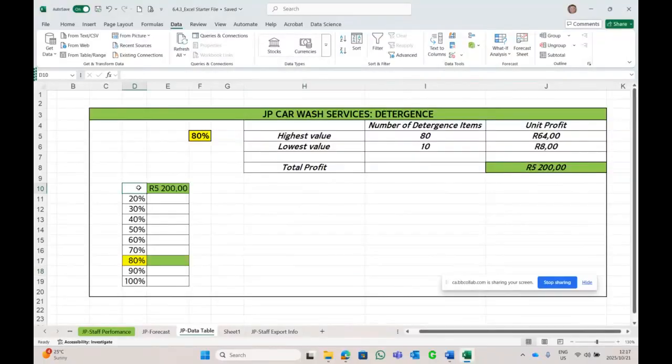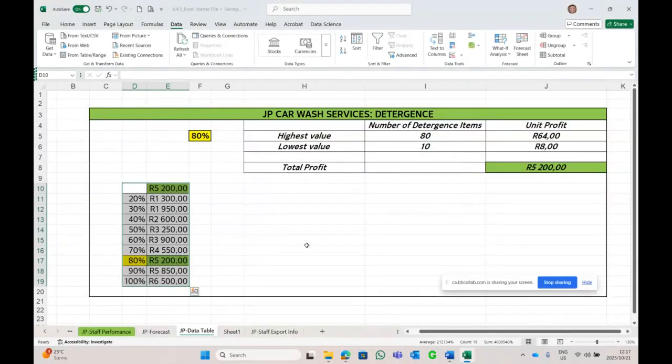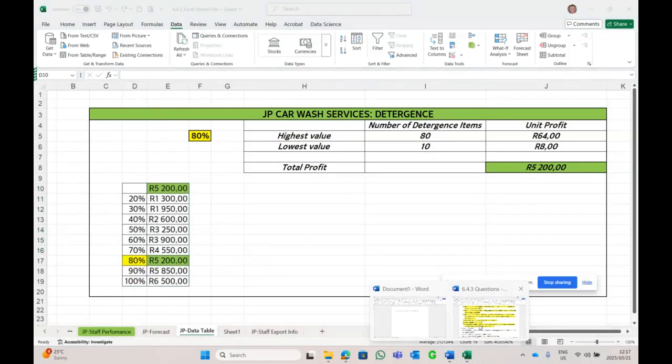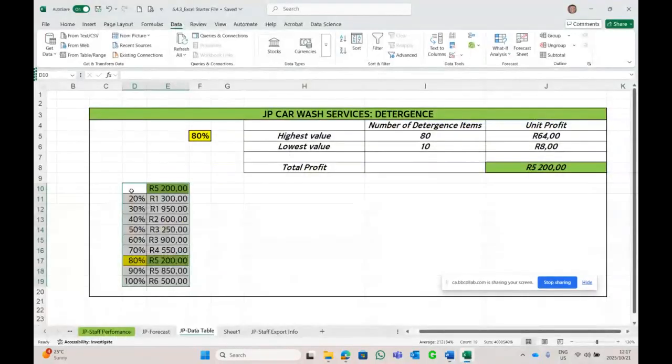Sorry, students. Let's select all that information from D11, data, what if analysis, data table. Click on there, click on the percent, and okay. There we go. So it's D10 to E11. I was right. It's D10 to E19. Sorry. In other words, this whole table must be selected.